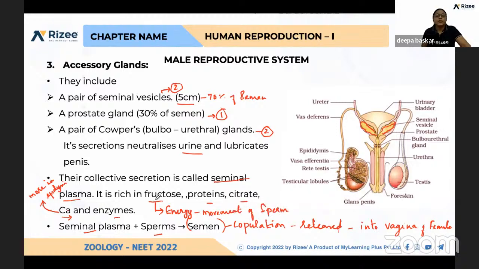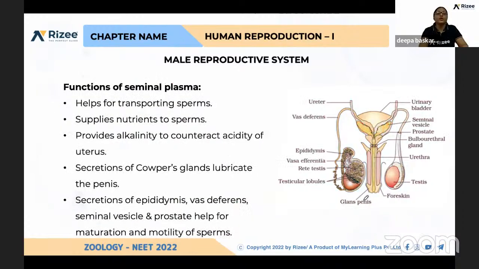So how is energy produced from fructose? By the enzyme fructokinase. So many questions can be framed from this topic. That is the male reproductive system. So each and every point is very much important.